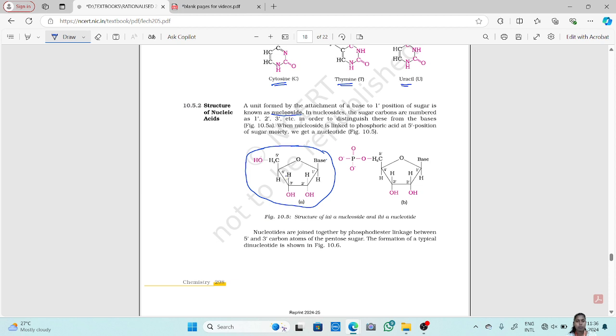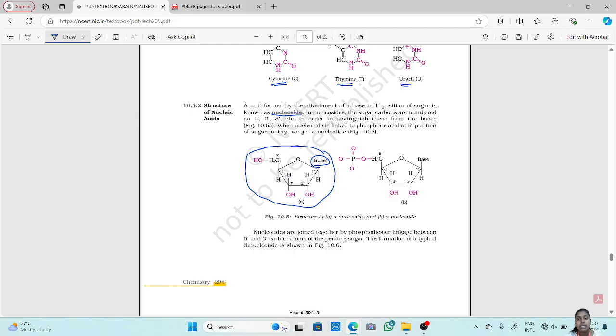Now to this ribose sugar, when a base attaches, any one base, it can be adenine, guanine, cytosine, uracil, any one base it can be. So when to a sugar moiety a base is attached, this structure is known as the nucleoside. Okay, so when to a sugar moiety a base is attached, it is known as nucleosides.